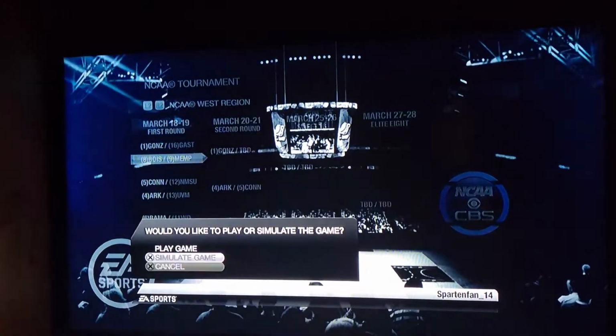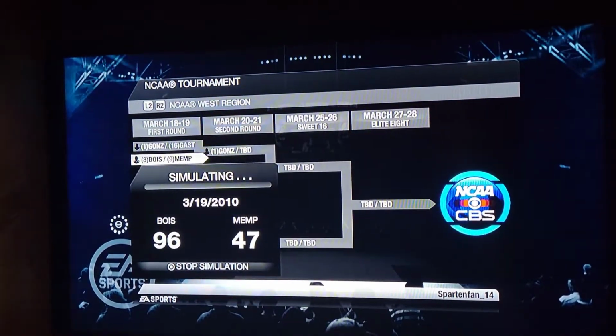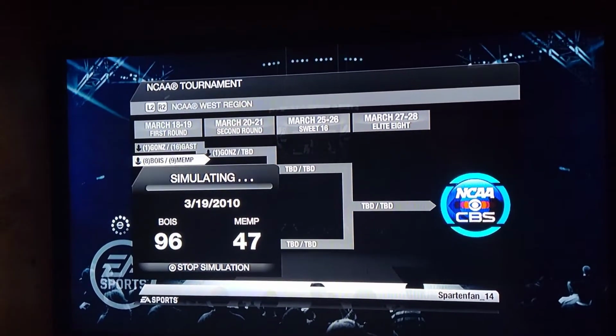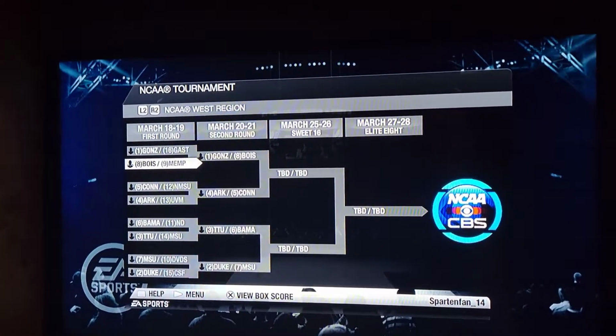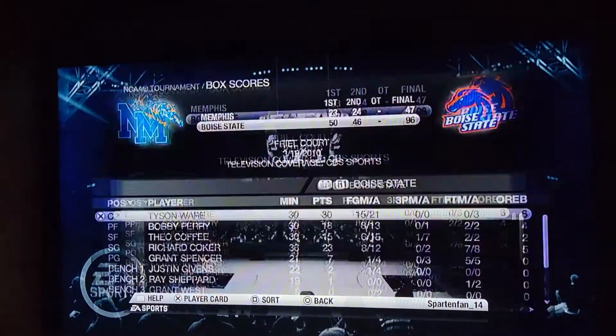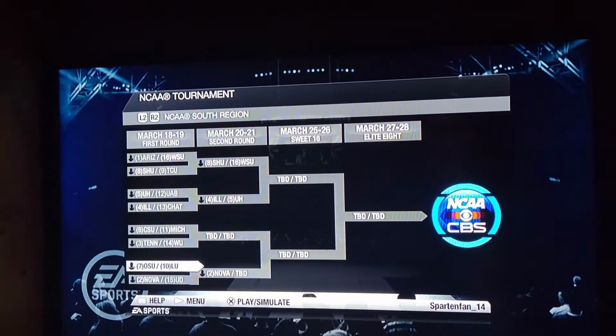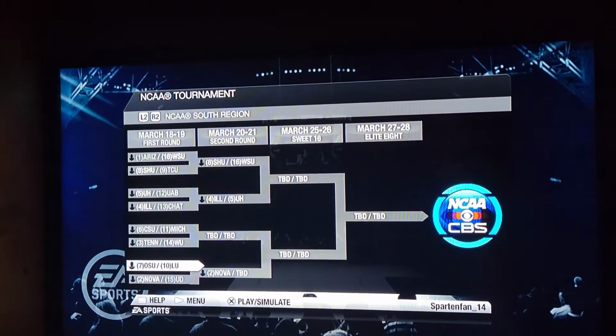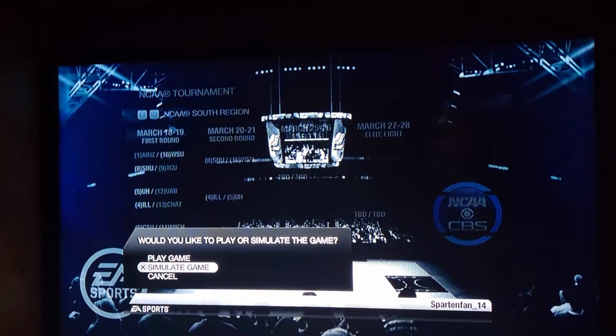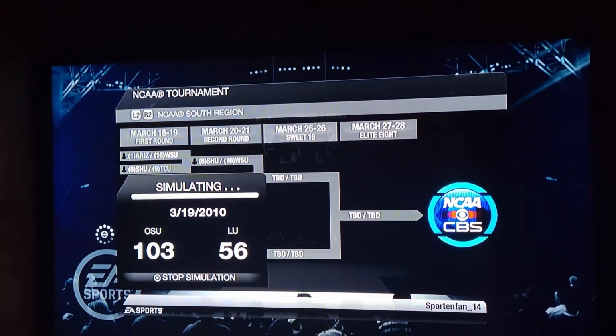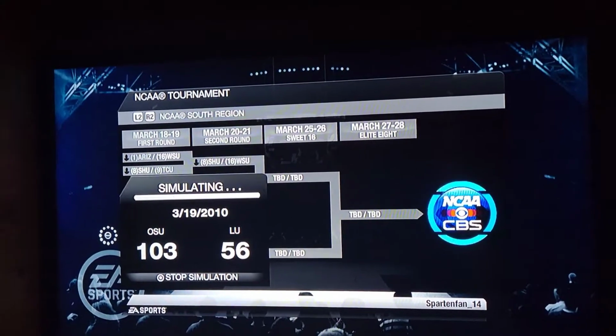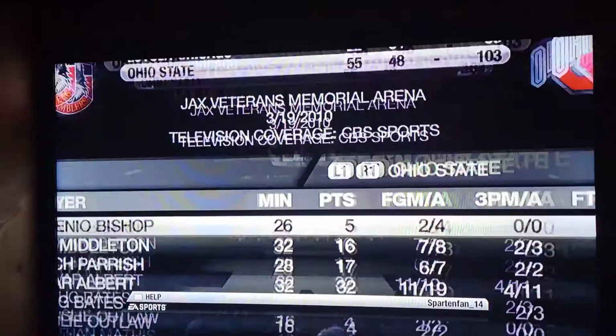Boise State and Memphis. Boise State wins it. Man, this is crazy. None of the lower tier seeds besides the 16th seed have won. Crazy. And that trend is going to continue as Ohio State beats Loyola Chicago.